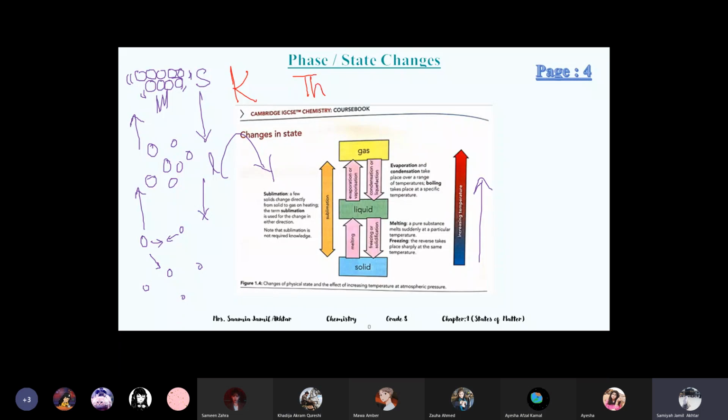Something theory of P. When I tell you, you will say, oh, I studied it: kinetic theory of particles.